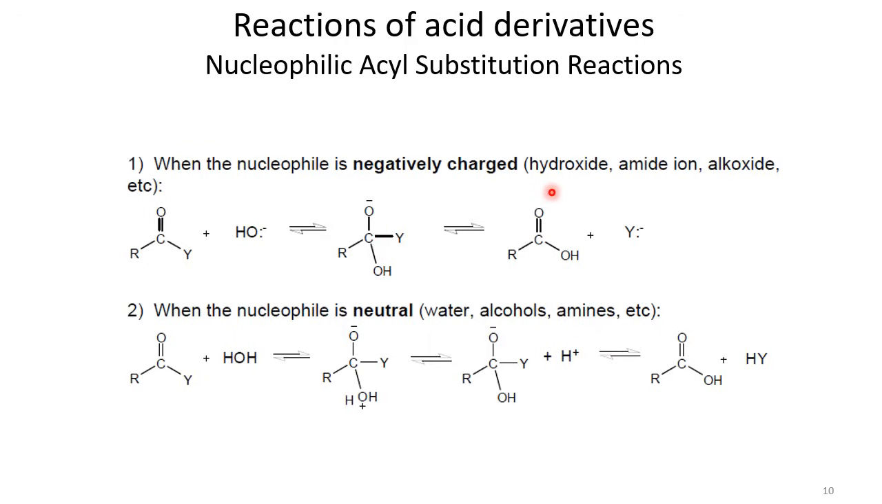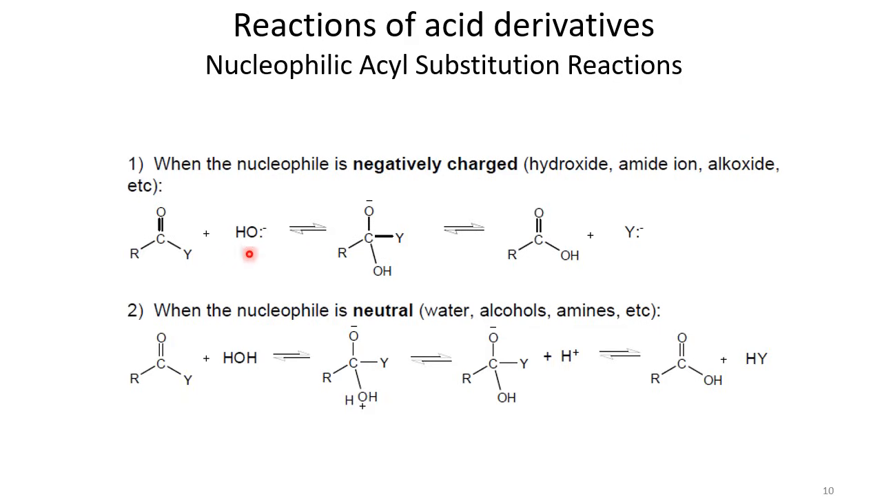So we get the carboxylic acid here. This is the basic mechanism that is followed whenever a negatively charged nucleophile attacks a carboxylic acid derivative. Then there is another possibility, that the nucleophile is neutral. First, examples of negatively charged nucleophiles are hydroxide, amide and alkoxide ion.